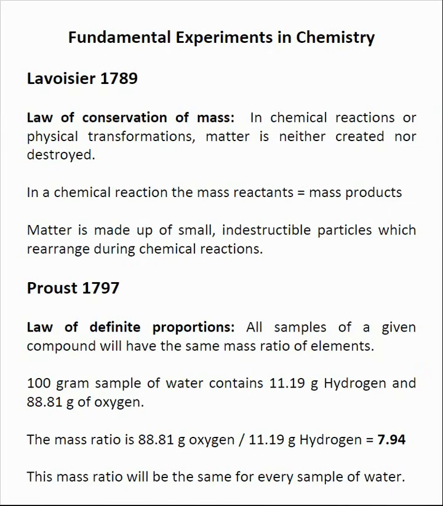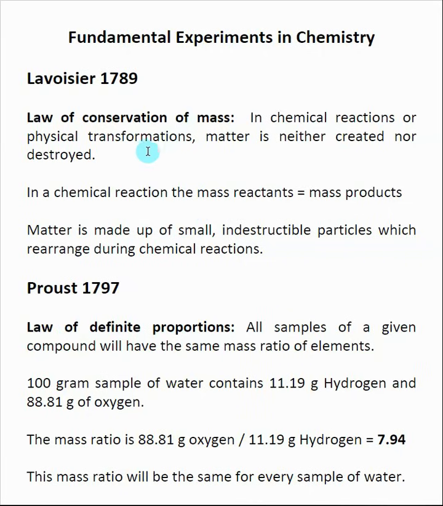And this, of course, isn't true for nuclear reactions, and that's a completely different topic. But we're going to use this idea to balance reactions later on. Overall, this means that we really can't gain or lose anything during our reaction. If we put a carbon in, we're going to get a carbon out. And this is something that we take for granted now, but back in the beginning, somebody had to come along and actually prove that this was true.